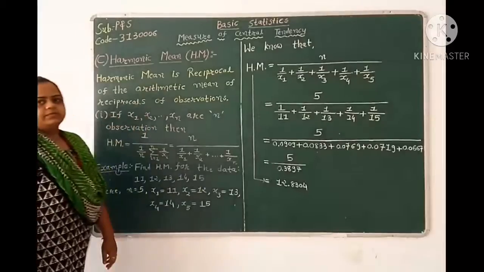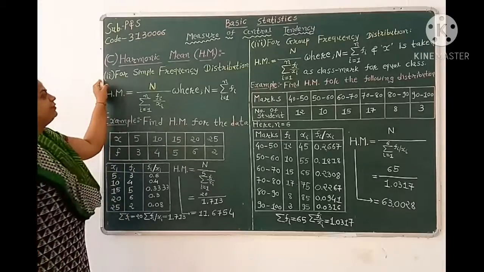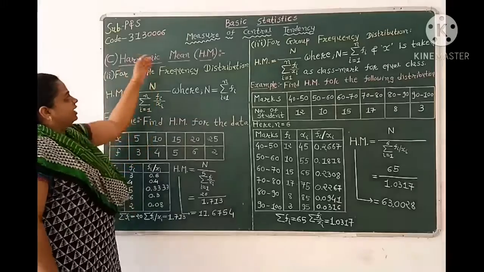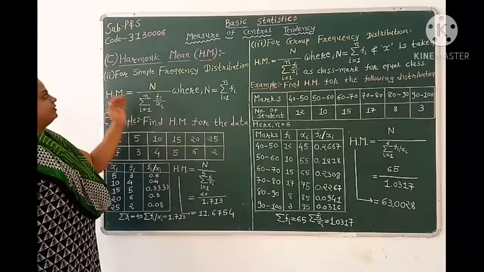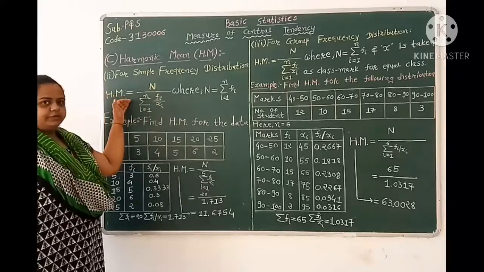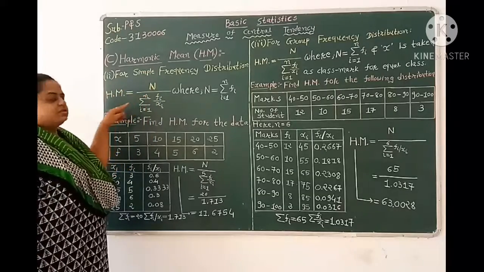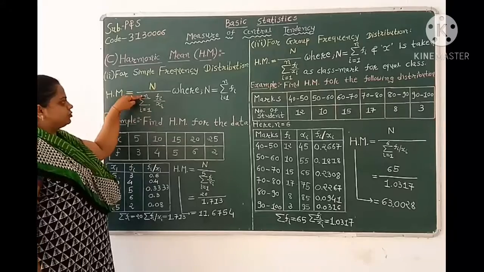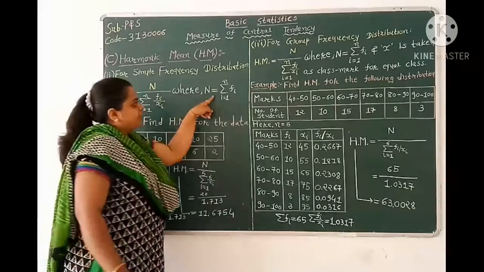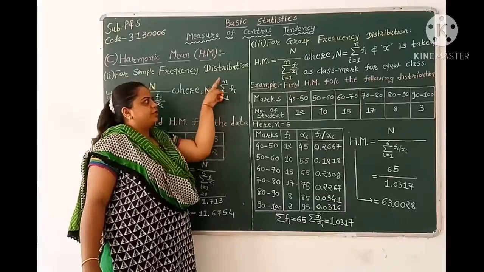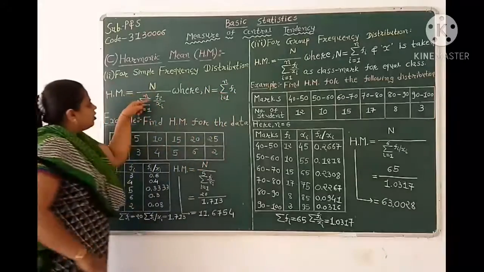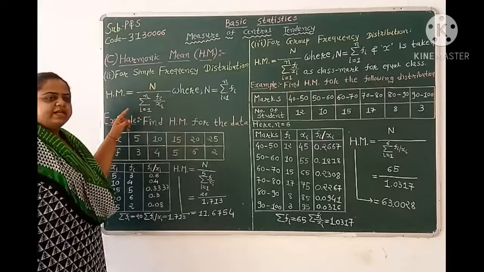So harmonic mean equals 12.8304. Now case 2. Whenever we are given a simple frequency distribution, how do we find harmonic mean? If we are given a simple frequency distribution, then harmonic mean equals capital N over summation i equal to 1 to small n of fi over xi, where capital N equals summation i equal to 1 to n of fi. Fi is frequency and small n equals the total number of data.